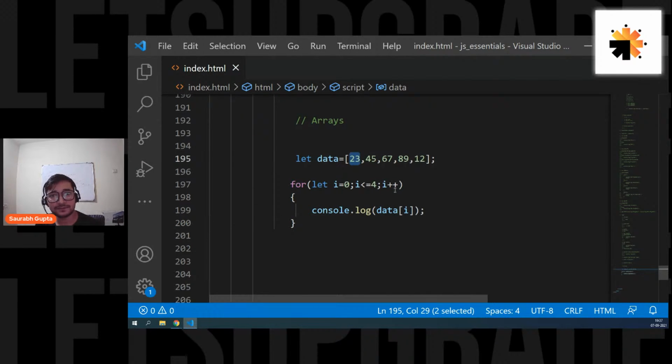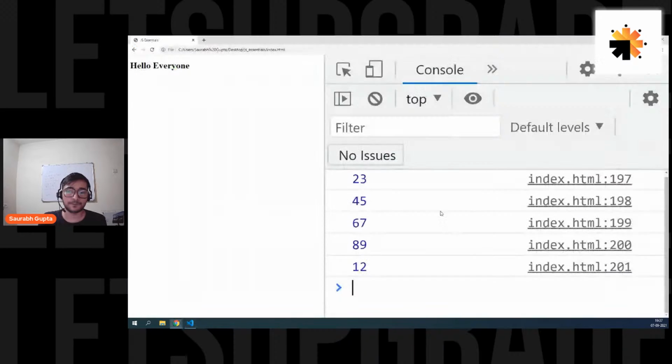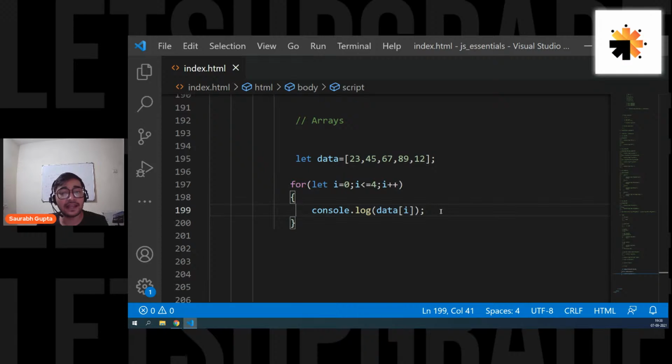Then i plus plus, i becomes 1. Is 1 less than or equal to 4? Yes. Come inside, print data of i, which is 1. So data of 1, 45. Next time 2, 3, 4, because I'm going till 4. So it should be printing all of my 5 values. There we go. So that's how loops are helping you.